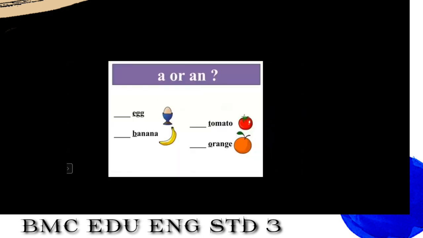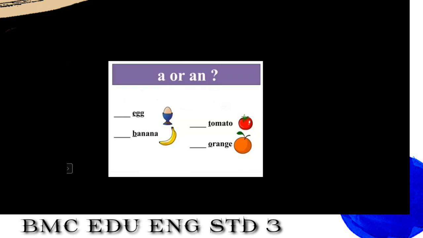Now, students, this is your turn. A or an? You have to tell me which article you will use here. Now see the first one: dash egg. What will come here? See the first letter, E. What comes to your mind? Pronounce the word egg. Which article will you use here, a or an? Yes, very good. An egg.